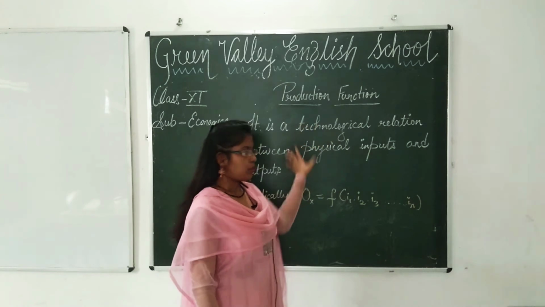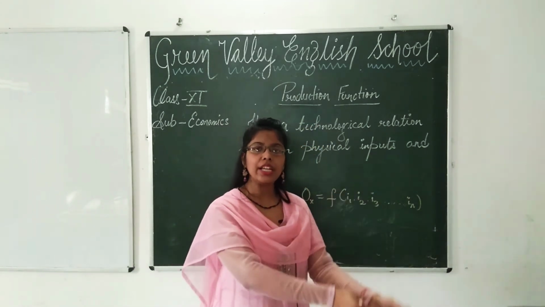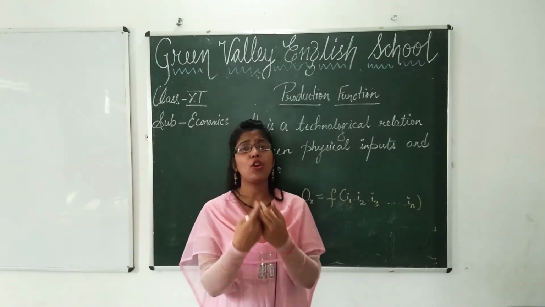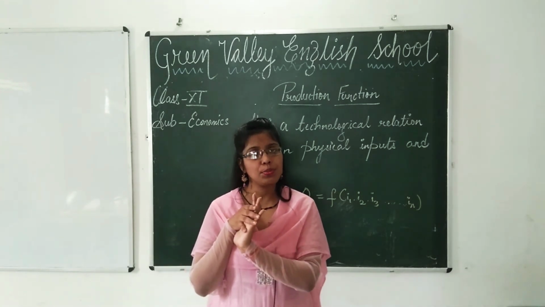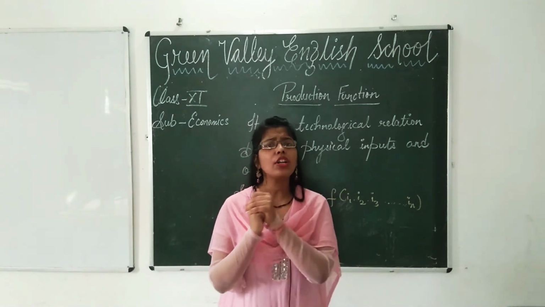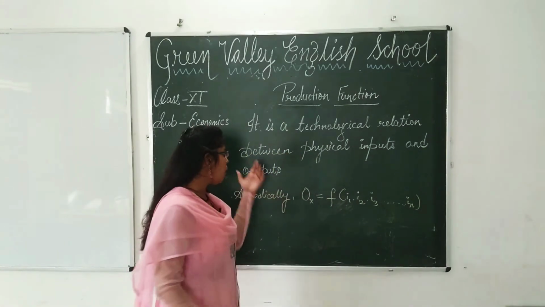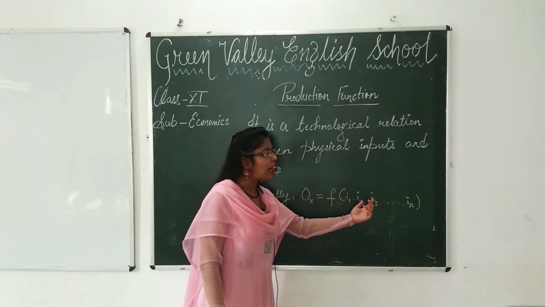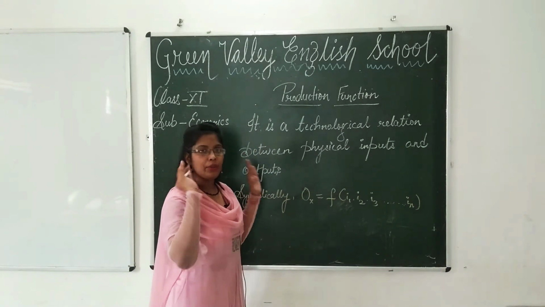Once again, what is production function? Production function is a functional relation between physical inputs and outputs. Physical inputs means the goods which you are taking. A physical input can be the involvement of labor. Without using labor, we cannot convert the product into a finished product, into output. Without involving labor and the technique of production, we cannot do it. So these all are inputs. Now symbolically, how is it expressed? Symbolically, OX = f(I1, I2, I3, ..., In). Now you must be wondering what I have written. So I will clear it up for you.